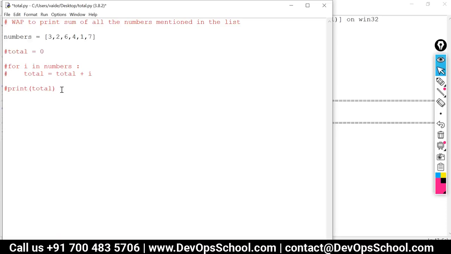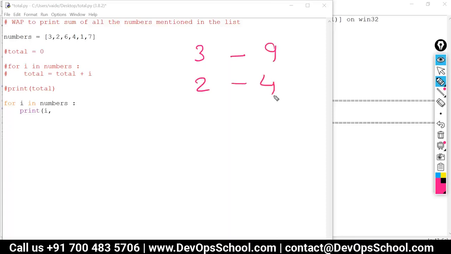And now, what if I want to print squares of these numbers? So 3 square, 2 square, 6 square, something like that. So let's iterate on this. First, we have to iterate. So let's iterate using for loop. For I in numbers, instead of I, you can use any other variable also. It's just a variable. Now what we have to print is, I'm going to print the number first. So I, comma, I want to put a hash in between. So I want to print something like this. 3-9-2-4. So this is what I am expecting my output to be.